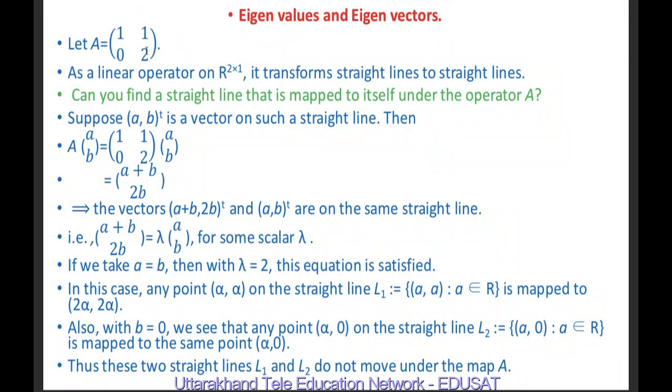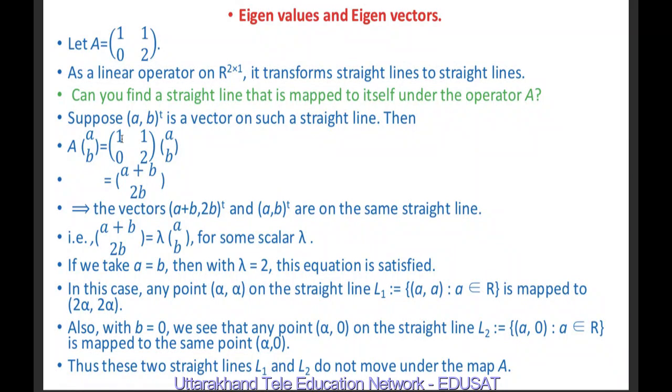Suppose (a, b) is a vector on such a straight line. Then we may write A times (a, b) is equal to [1 1; 0 2] times (a, b), because A is given to be [1 1; 0 2]. (a, b) is a column matrix of order 2 by 1, and this is a matrix of order 2 by 2, so we may multiply these using usual multiplication of matrices.